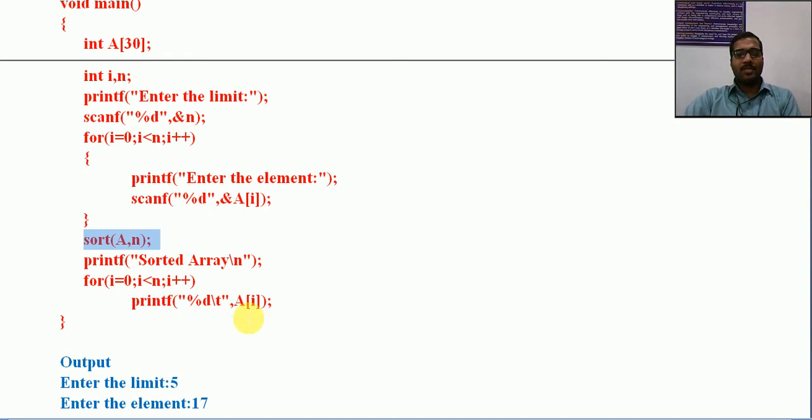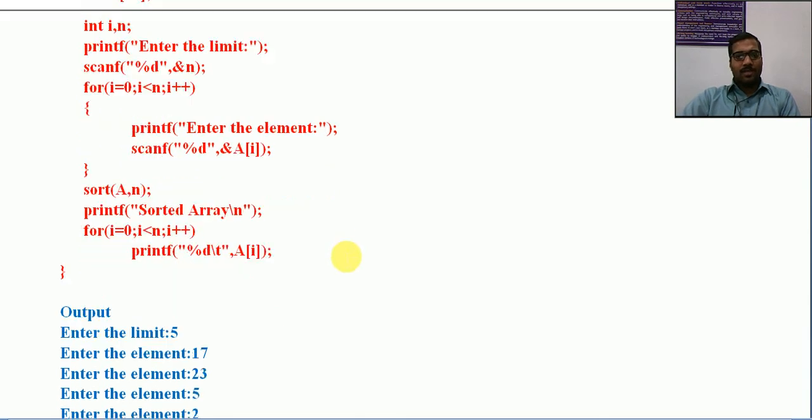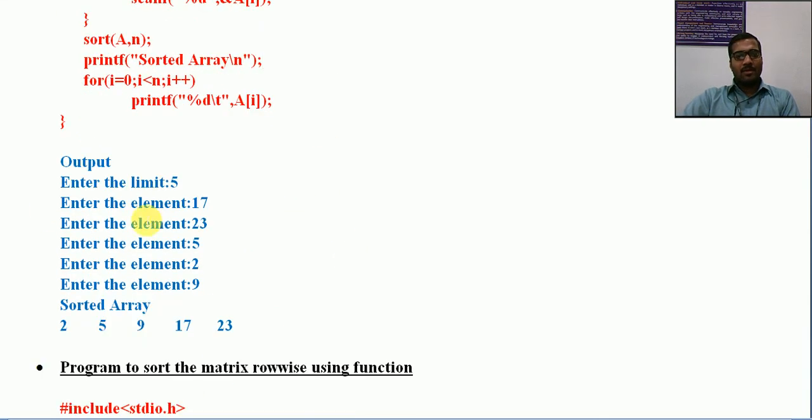Automatically this array will be in sorted format after calling sort of a comma n. The sample output is given: under the limit 5, the elements 17, 23, 5, 2, 9 are given and the sorted array is 2, 5, 9, 17, 23.